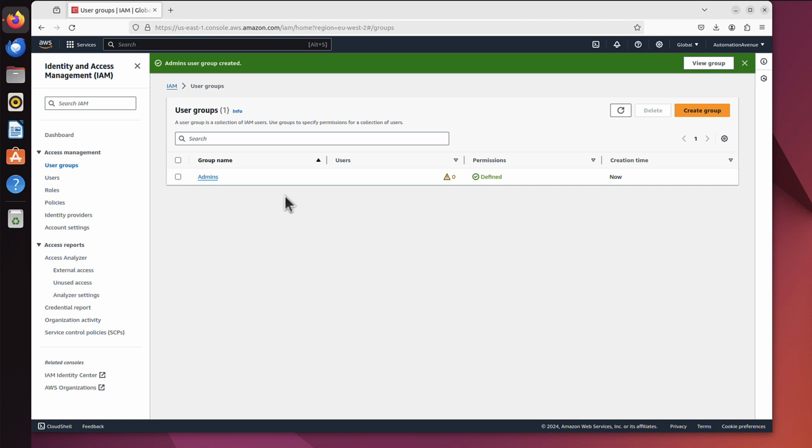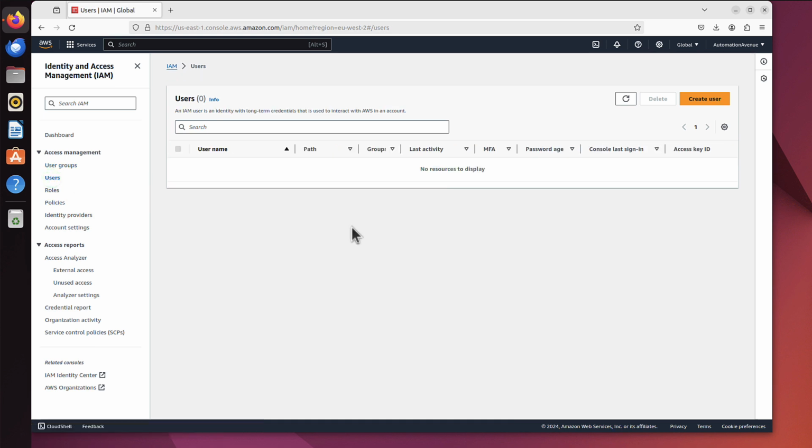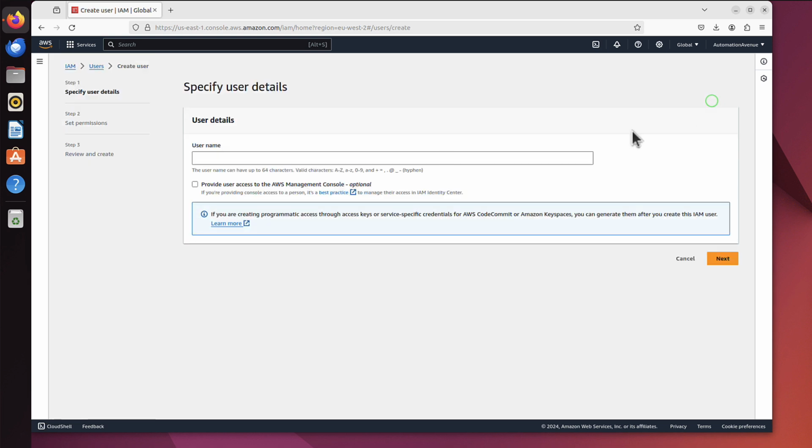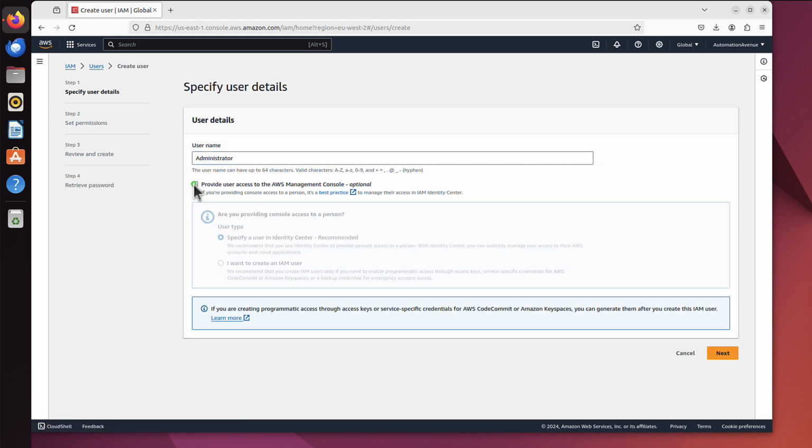So that's now done, but we can see we have no users within that group. So now we can go to users, and we will create a user and place it within that group of admins. So let's just click create user. Let's call it admin, maybe administrator, so a slightly different name. And now what we need, we have to tick that provide user access to the AWS Management Console. And you can see it's optional.